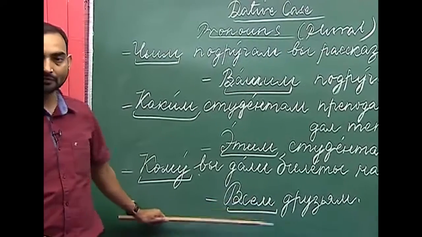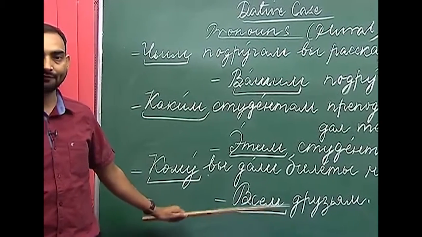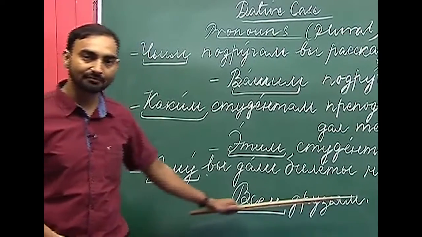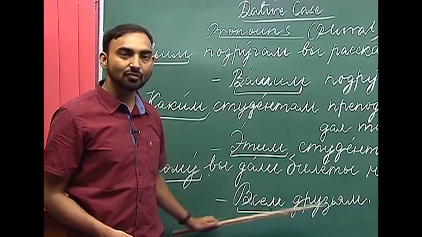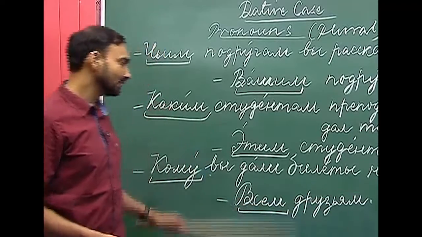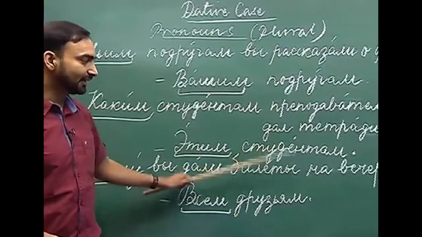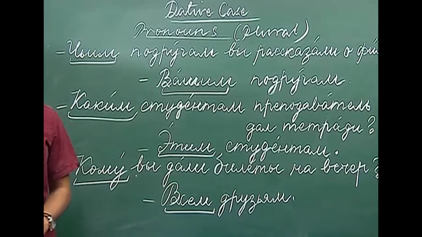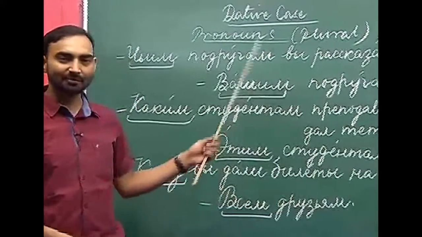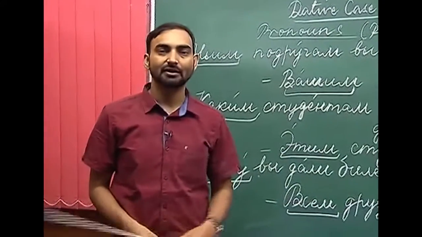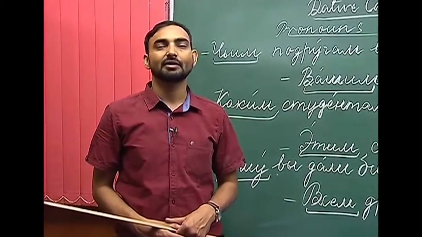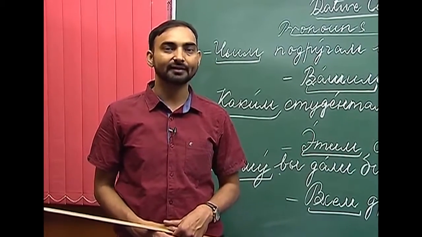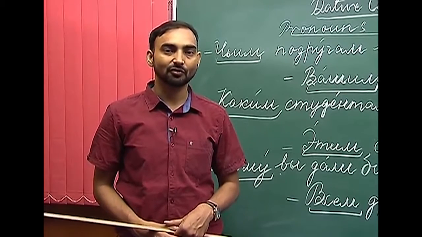You can use the determinative pronoun vse in the answer. Vsem druzyam, to all the friends. Ya dal bilyeti na vecher vsem druzyam. So, I gave the tickets to all the friends. These are some of the examples where we have used the possessive pronouns, demonstrative pronouns and determinative pronouns in the sentences. We will now move on to the next topic.